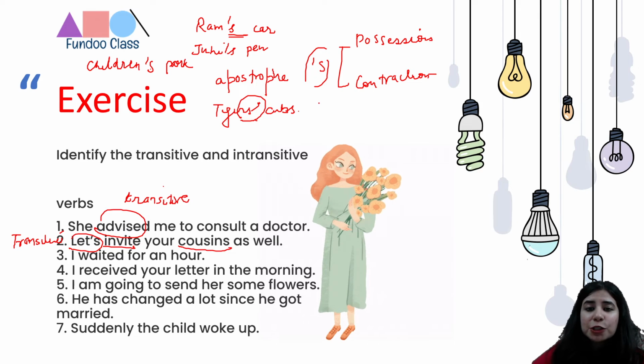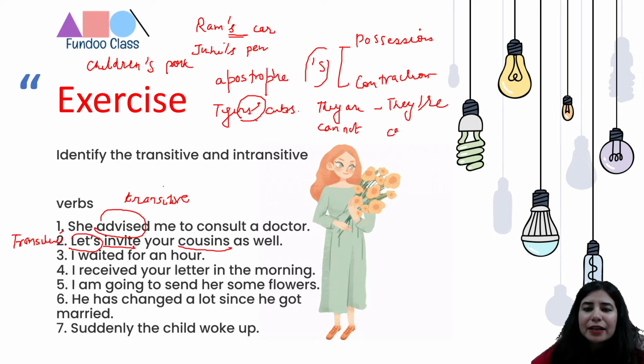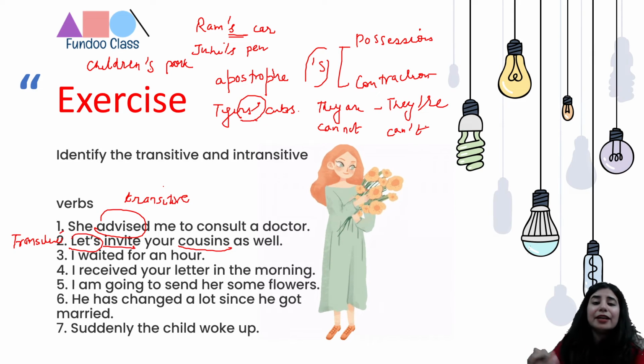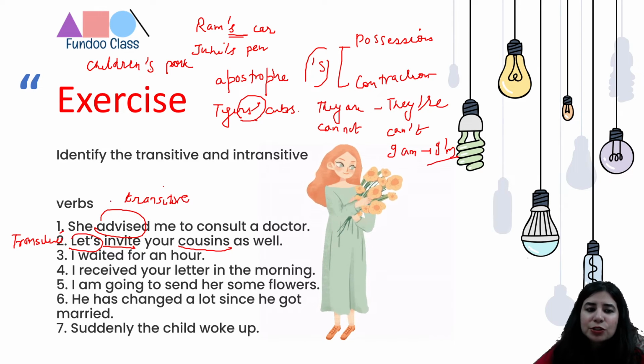Now for contraction, if I have to write they are, I'm going to write they're instead. If I have to write cannot, I'm going to write can't, right? If I have to write I am, I am going to write I'm, right? So this is let's, a contraction of let us.